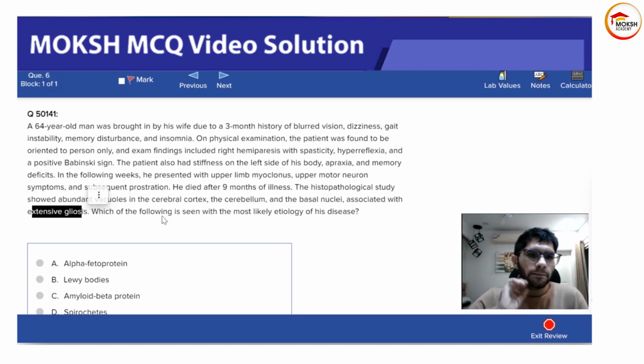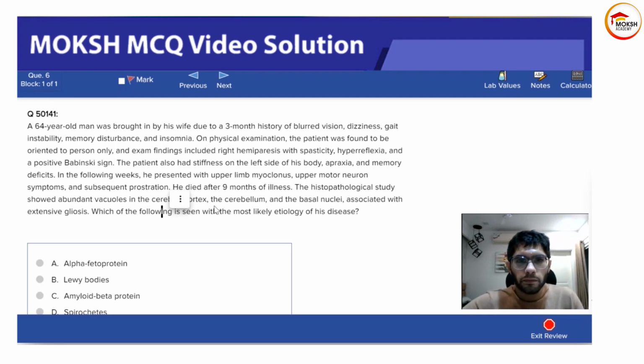So for all of the presentations that we had here: the cerebral cortex will give you memory disturbance and insomnia. The cerebellum will give gait instability, dizziness, and blurred vision because of nystagmus. The basal nuclei will give spasticity, hyperreflexia, and a positive Babinski sign, associated with gliosis. So with all of these areas of the brain, you can have any of these presentations. The presentation here was not important. So if you see all of this and get scared, don't worry, all of those were not important.